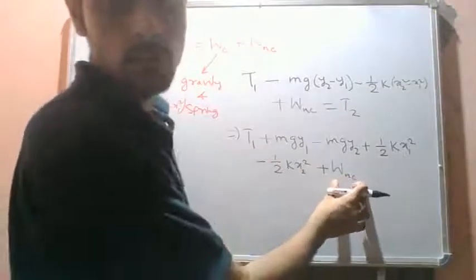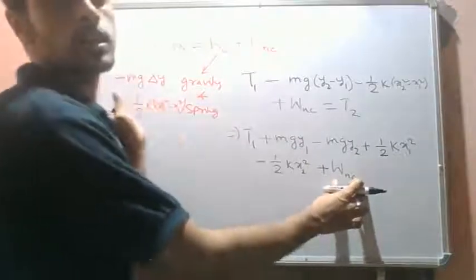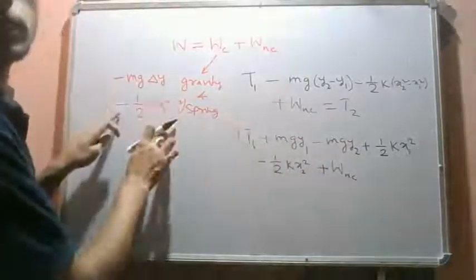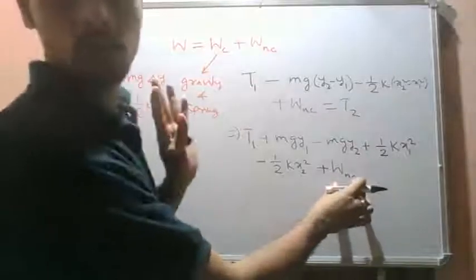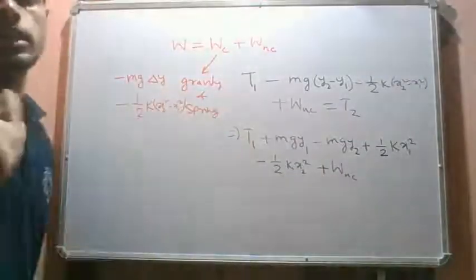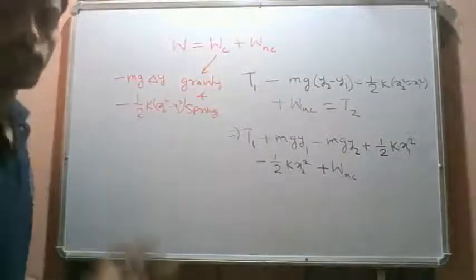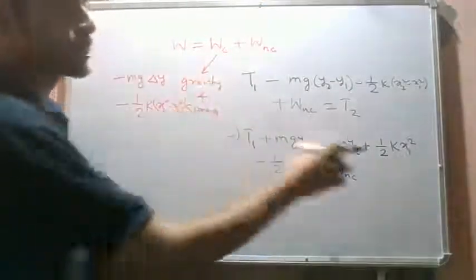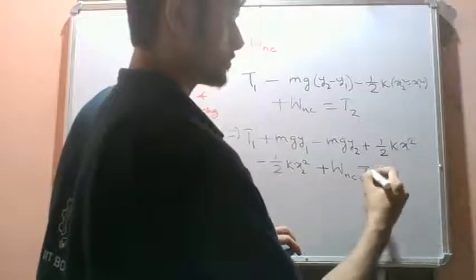This non-conservative work means the work done by all other external forces apart from gravity and spring. The W non-conservative is the work done by all other external forces; gravity and spring we have already taken into account. This equals the final kinetic energy.